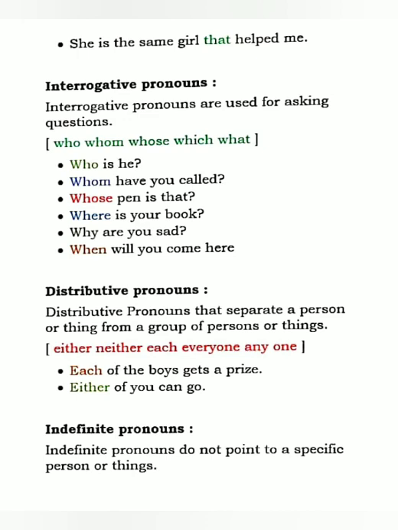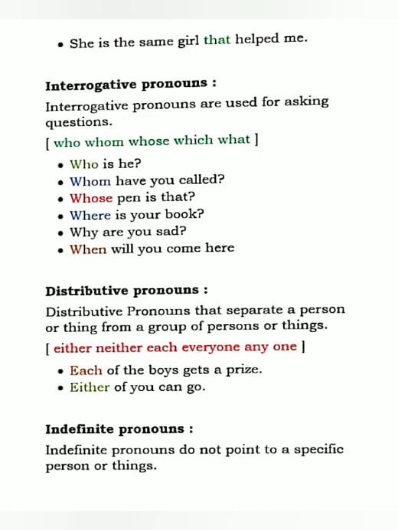So again, either of you means any of you. Either or neither are used to denote choices between two persons or things, like either of you can go or neither of you can go. Any or one is used to denote choice among many persons or things.